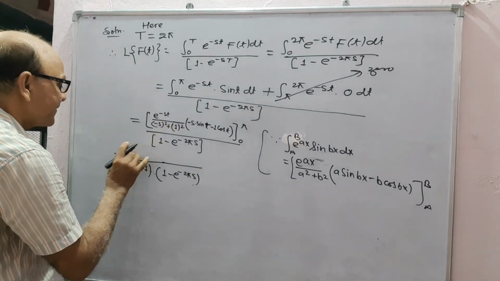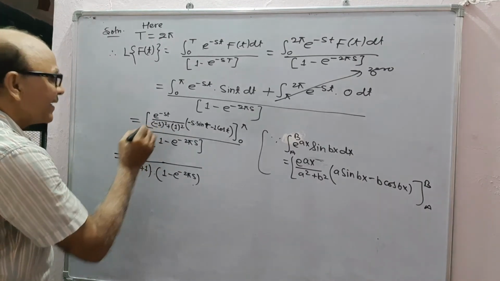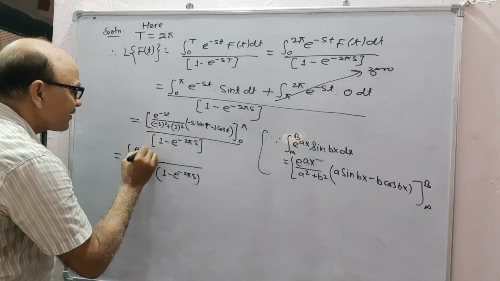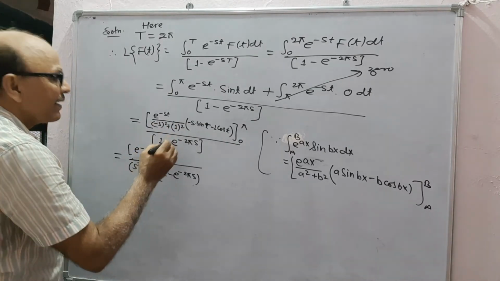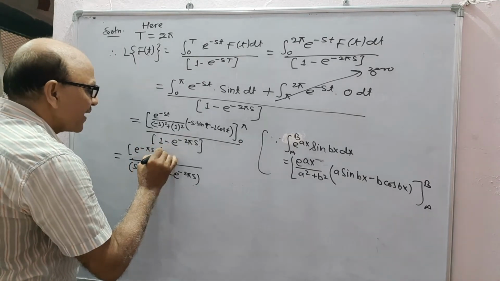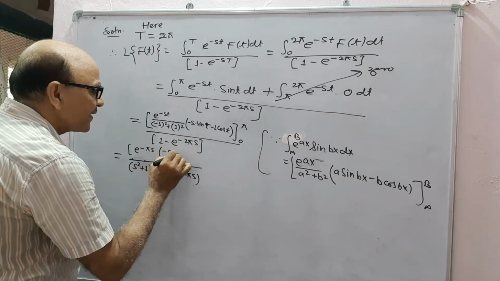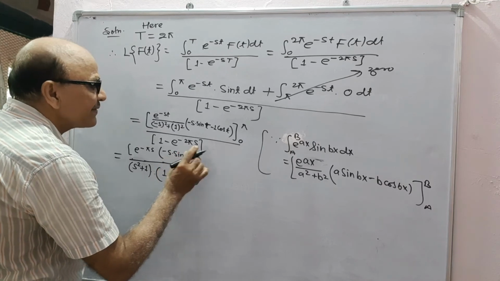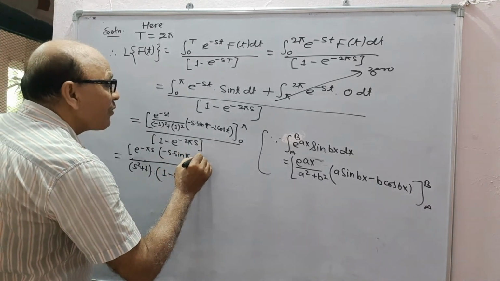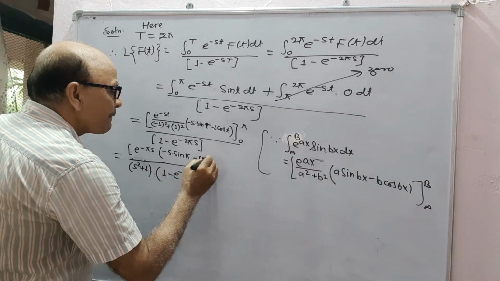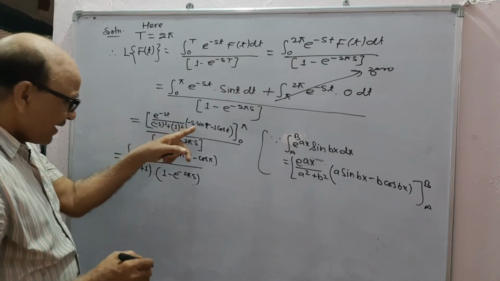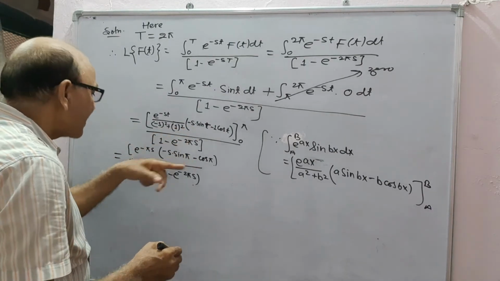Now, the upper limit is e to the power minus pi s into minus s into sin pi, which is 0, minus cos pi. This is upper limit minus lower limit.